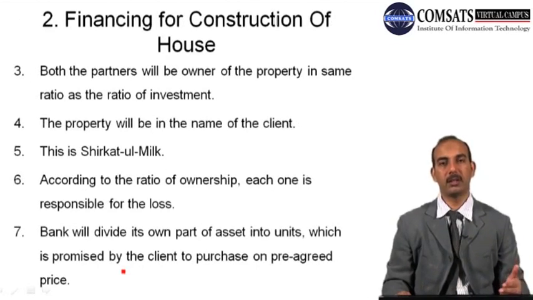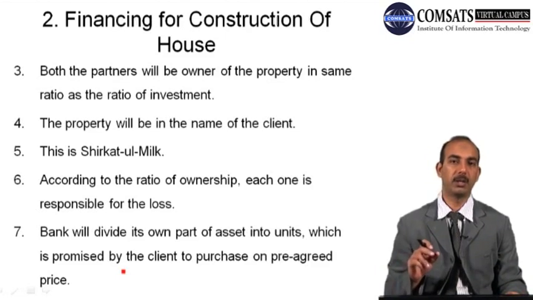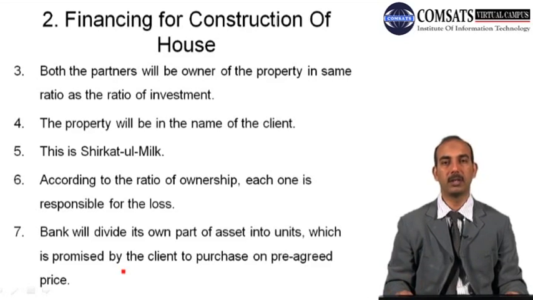And the remaining conditions are somewhat the same as we discussed in our previous case: both the partners will be owner of the property in the same ratio as the ratio of their investment, and the property will be in the name of the client. Properties will always be in the name of the client, and this is the case of joint ownership. This is a shirkatul milk, and according to the ratio of ownership, each one is responsible for the loss.